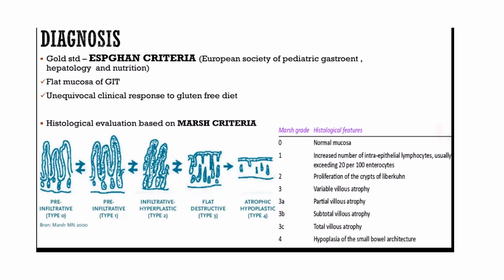For the histological evaluation, we use the Marsh criteria. It has different grading of the histological features. You need not memorize all these findings, but you just need to know what the Marsh criteria is. The Marsh criteria basically gives the grading of the histological features.